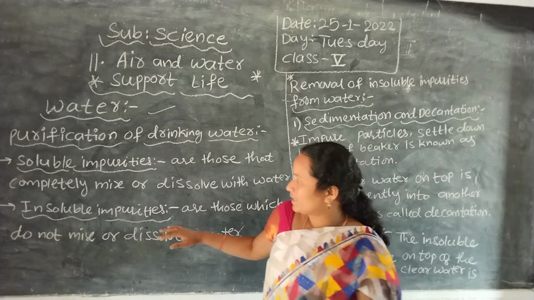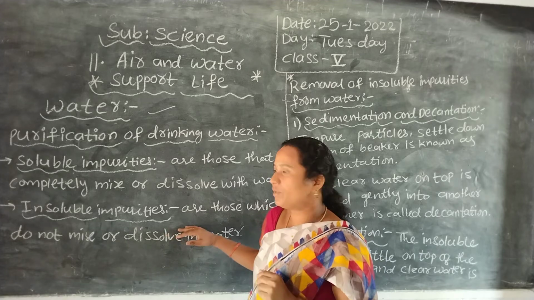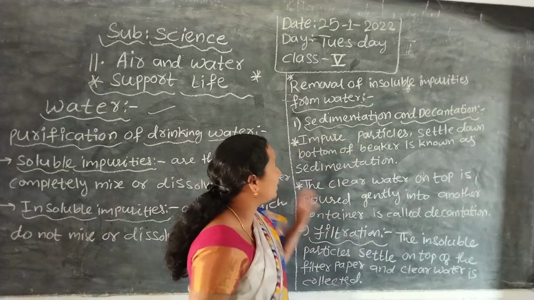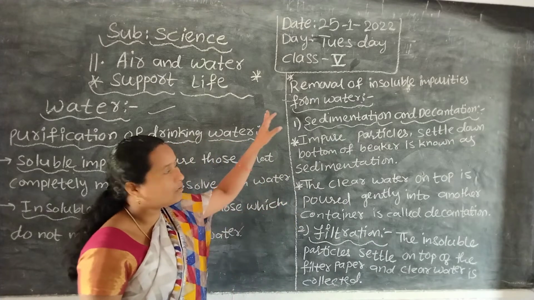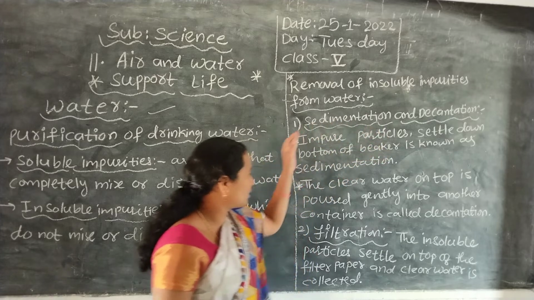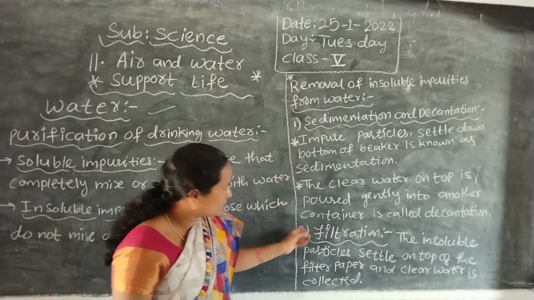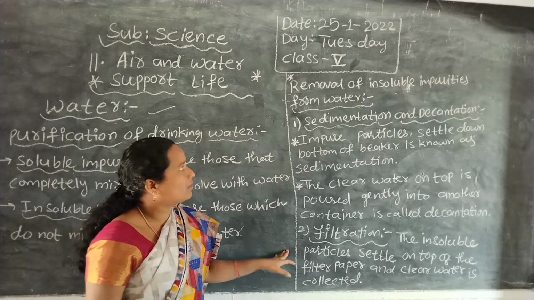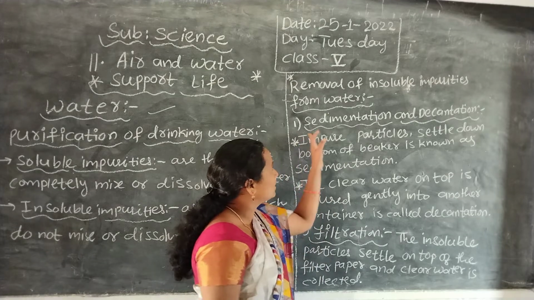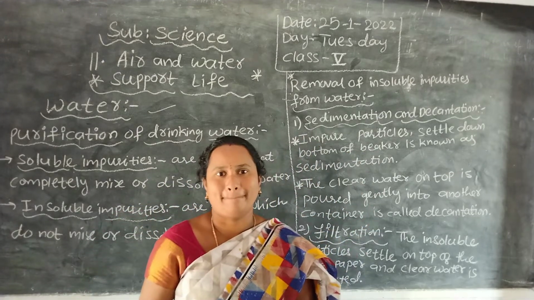In this session we are going to discuss how to remove the insoluble impurities present in water. The methods are the sedimentation method, the decantation method and the filtration method. Now I am going to show these methods, so watch carefully how to purify impure water.